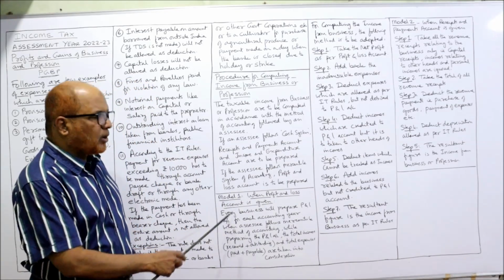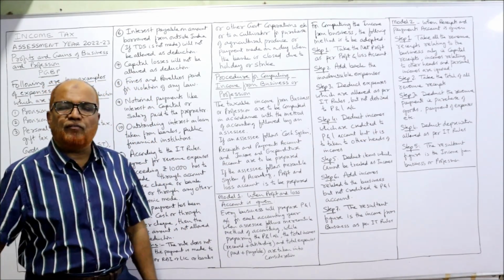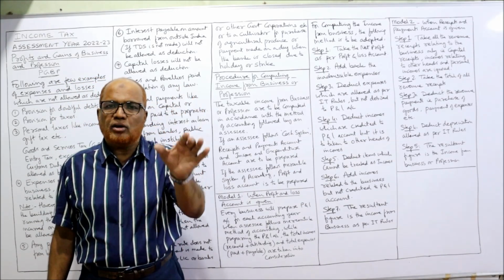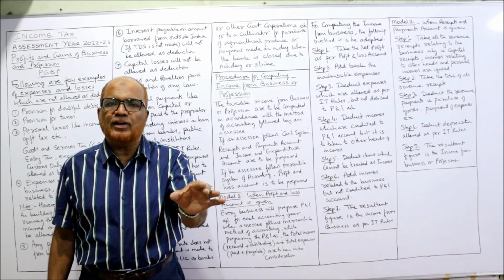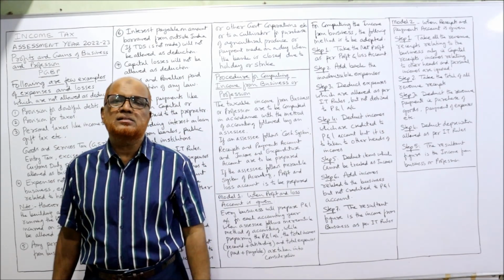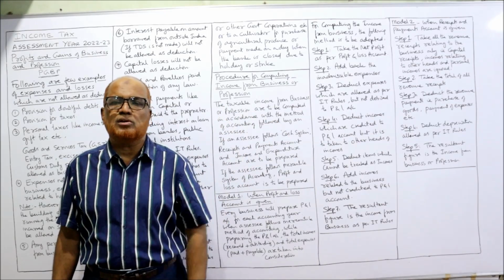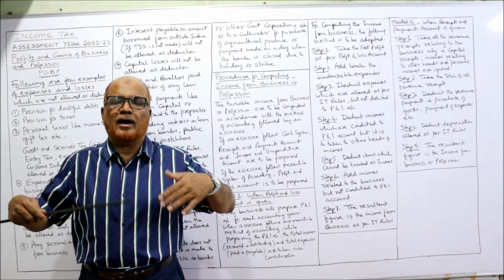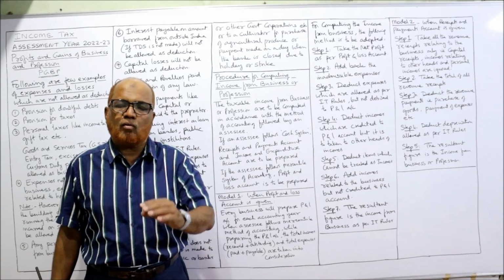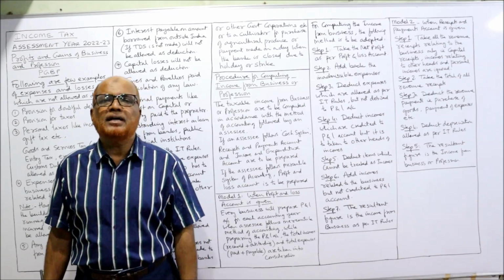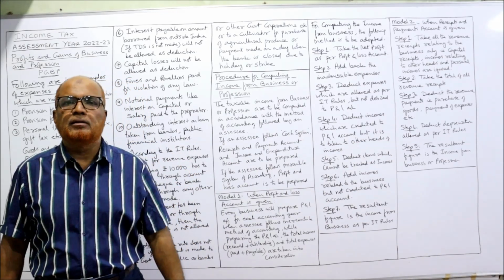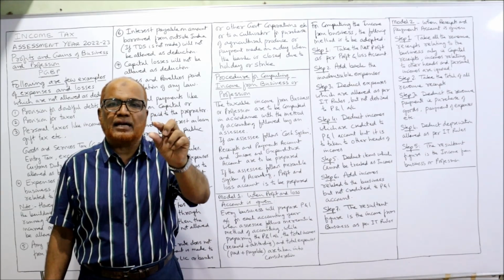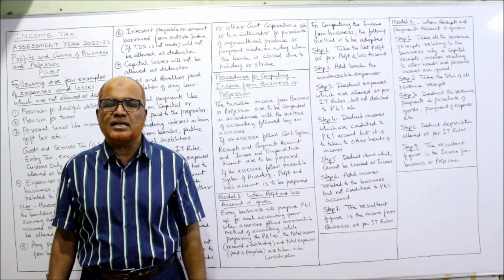So how to calculate? Two models are there. Model number one, when profit and loss account is given. In the problem, profit and loss account is given. From that profit and loss account, we have to compute what is the taxable income according to the provisions of Income Tax Act. The assessee may prepare their own profit and loss account according to their own convenience, according to their own method. But that profit and loss account is not acceptable to the income tax department. They will say that in order to find out the taxable income, some procedure has been given.